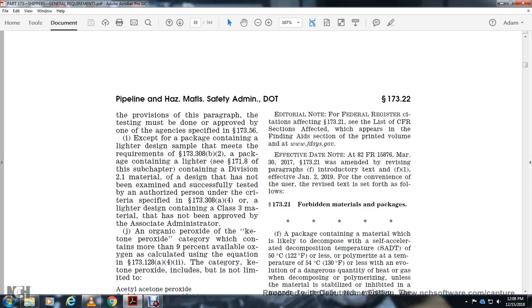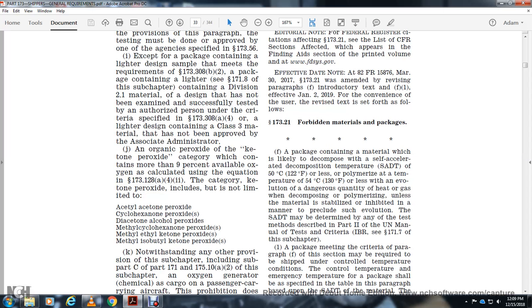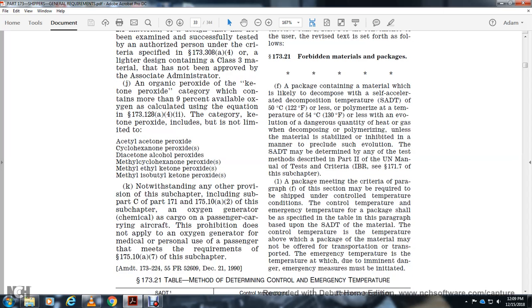Organic peroxide. Acetone peroxide category contains no more than 5% available oxygen, calculated using equation 173.128(a)(4)(2). The category of acetone peroxide includes, but is not limited to, acetylene, acetone peroxide, cyclohexanone peroxide, diacetone alcohol peroxides, methylcyclohexanone peroxides, methyl ethyl ketone peroxides, and methyl isobutyl ketone peroxides.